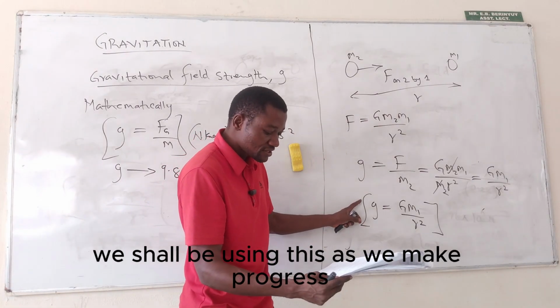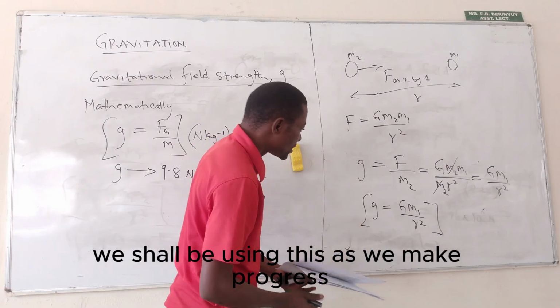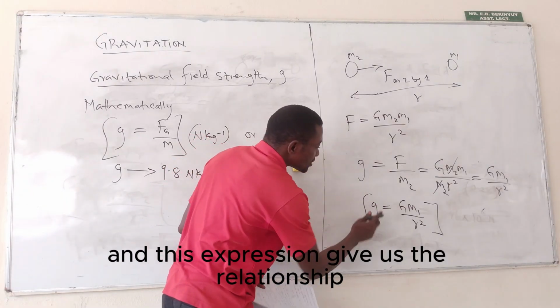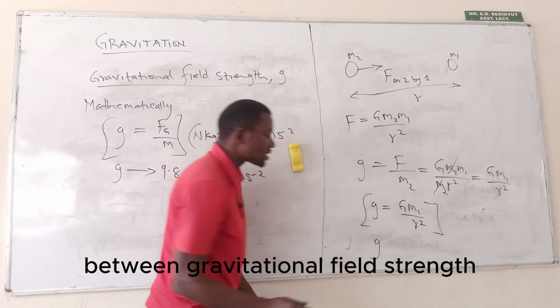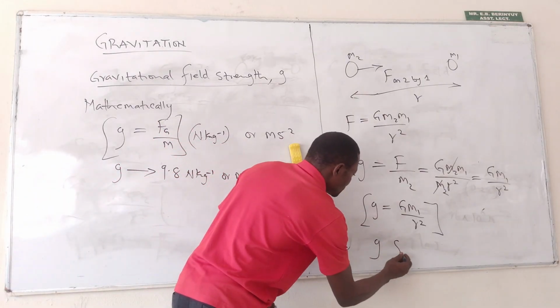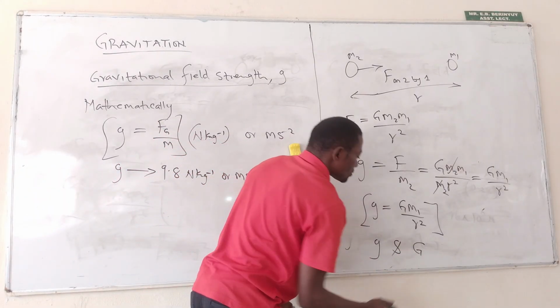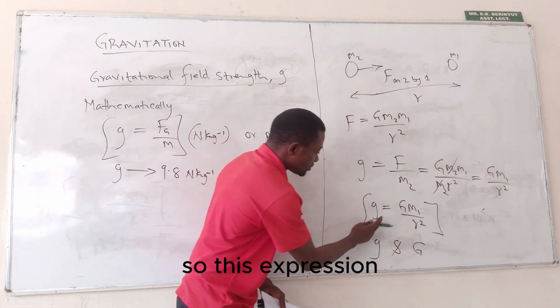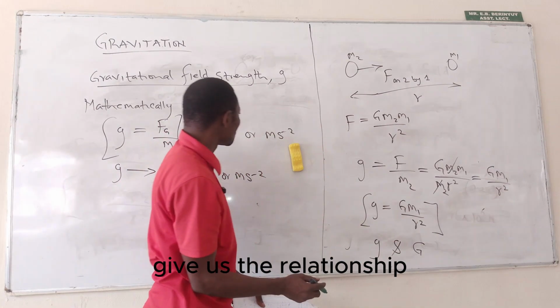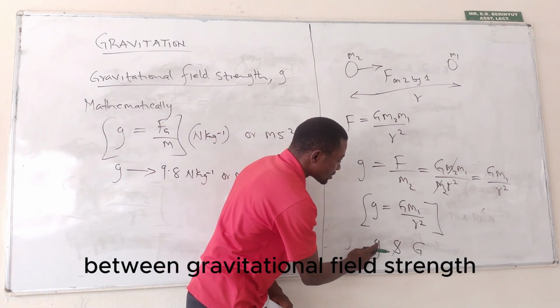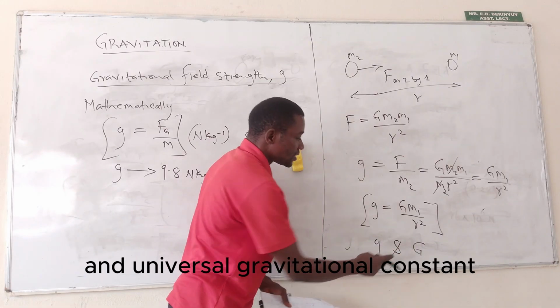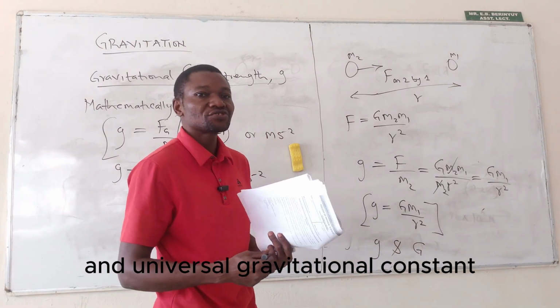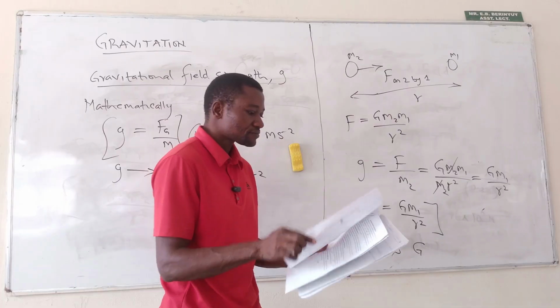Okay, we shall be using this as we make progress. And this expression gives us the relationship between gravitational field strength and universal gravitational constant.